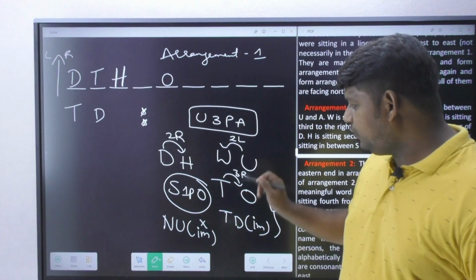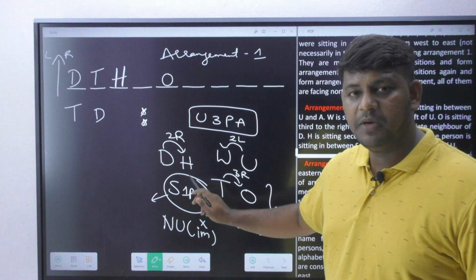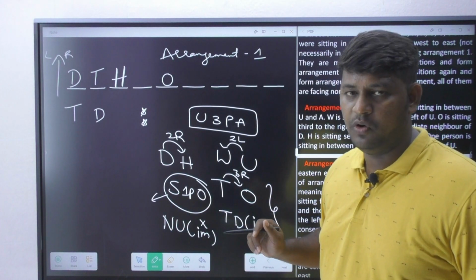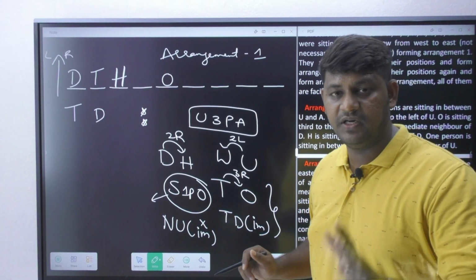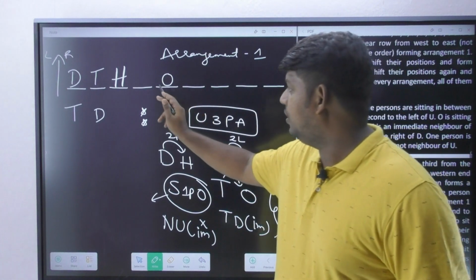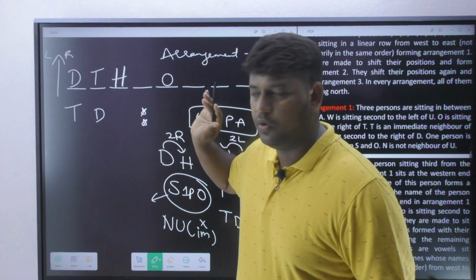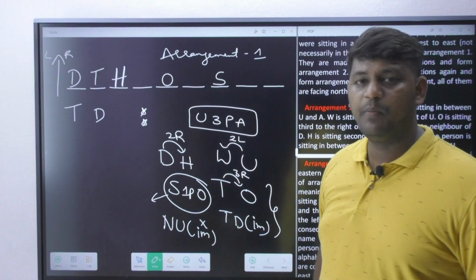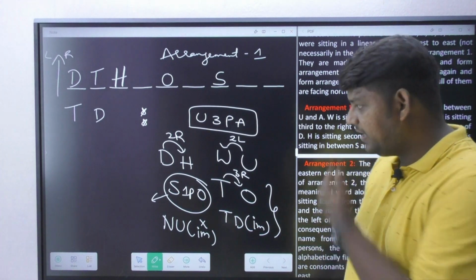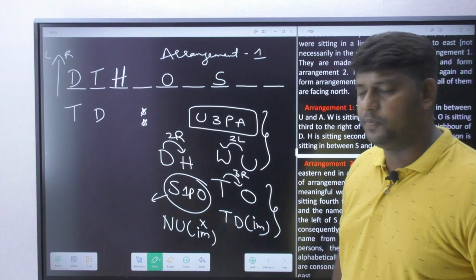Correct? Now, if you observe this small piece of information, there is one person in between S and O, but it is never given whether it is towards the left side or towards the right side. So now one person should be there. Is it possible to bring S here? No. So I have to go towards my right side. This is where I am going to bring S. Correct?